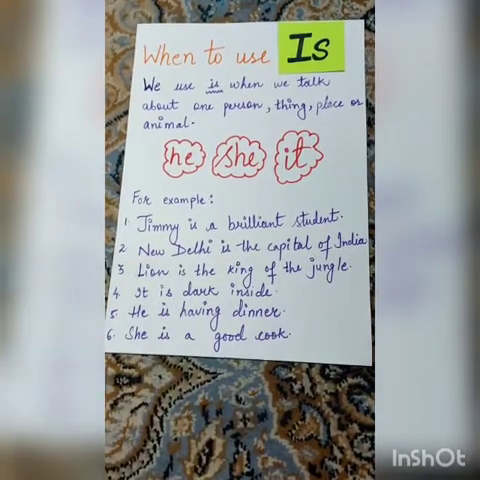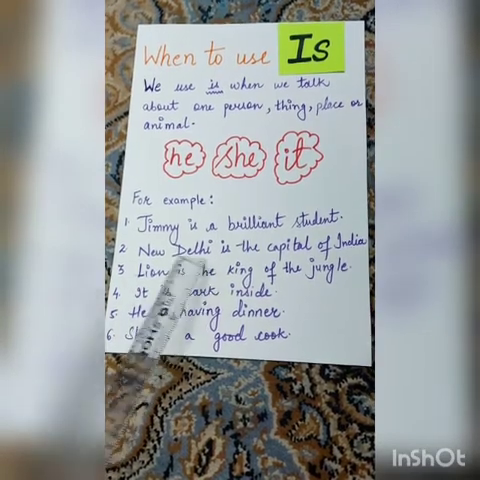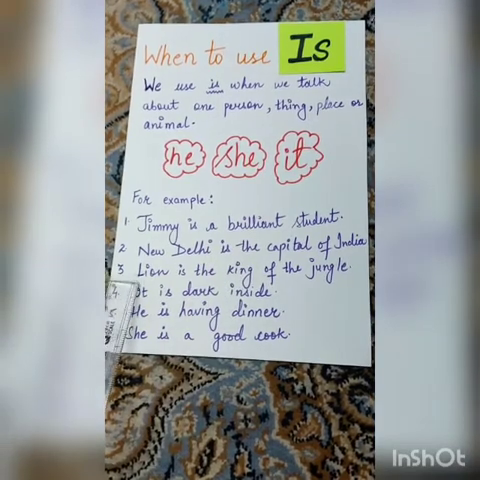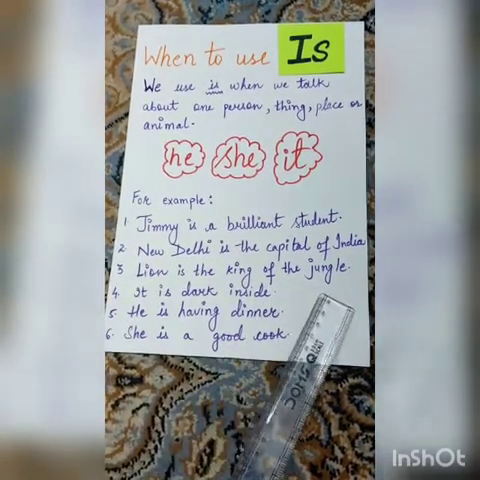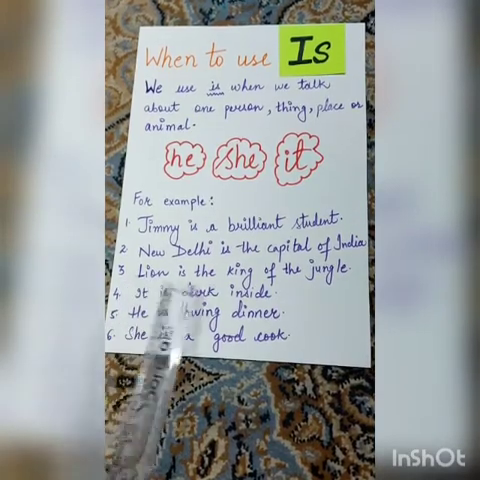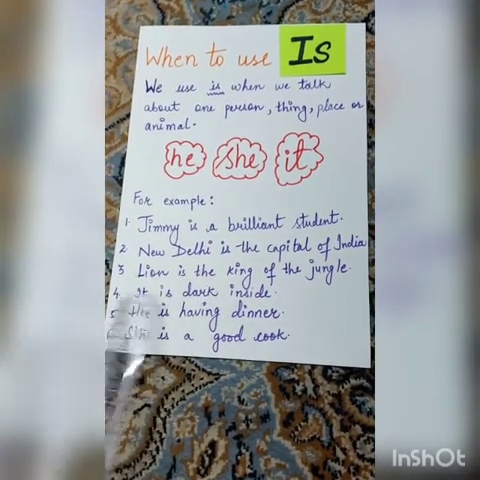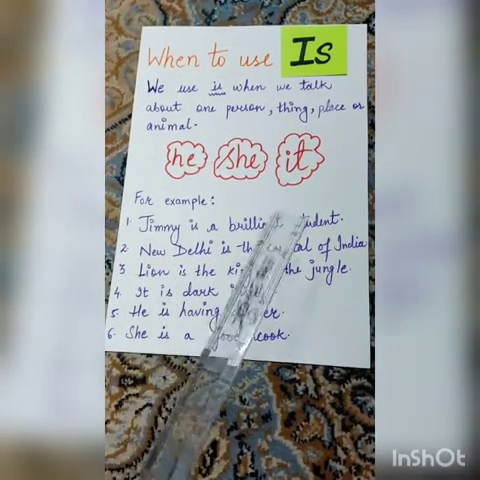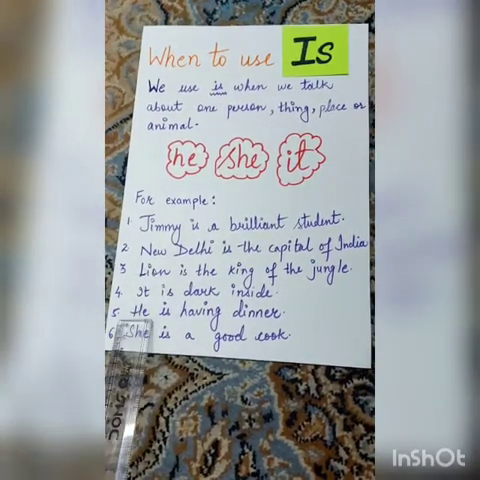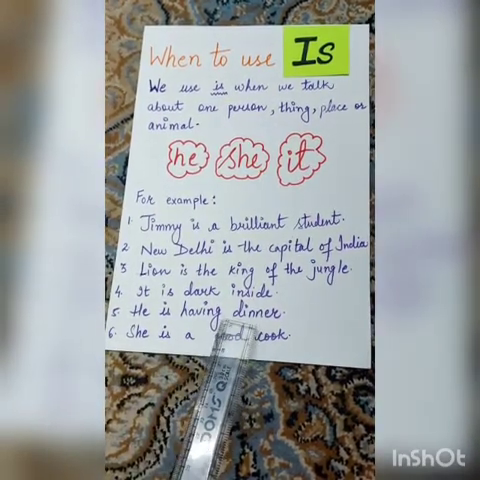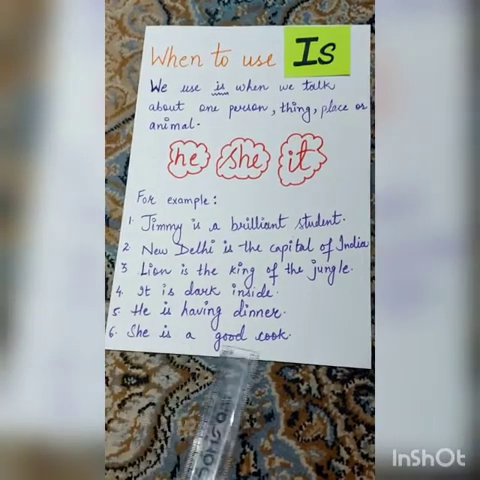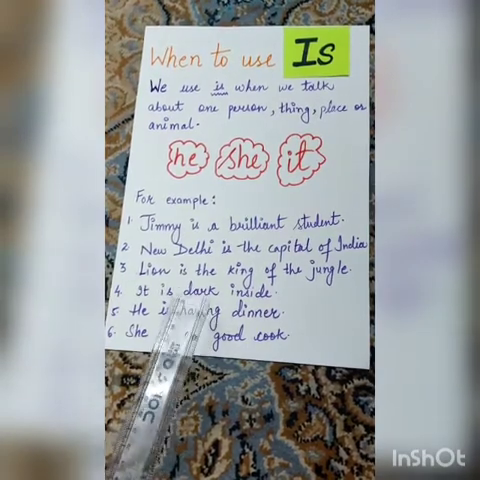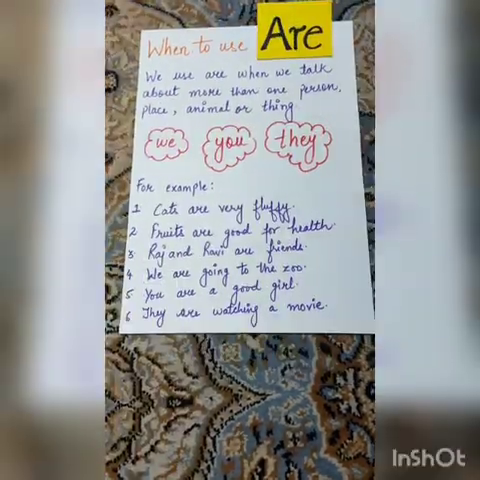Next, New Delhi is the capital of India. Here we are talking about one place, that is New Delhi. So we are using is here. Lion is the king of the jungle. Again, we are talking about one animal, so we have used is here. It is dark inside. We use is with it. He is having dinner. She is a good cook. So, these were some of the examples where we use is.